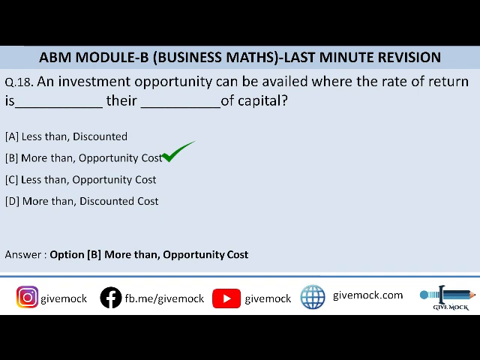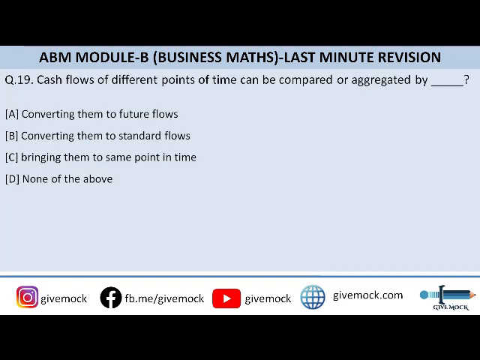So let's move on to the question number 19. Cash flows of different points of time can be compared or aggregated by. So you can go to the options here. I'll tell you the correct answer. The correct answer to this question is option C, that is bringing them to same point in time.